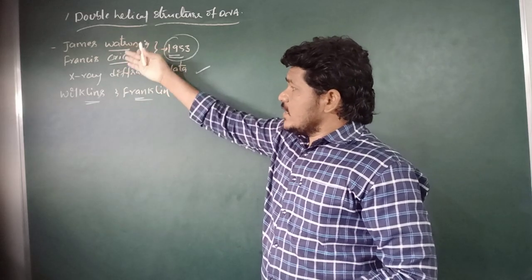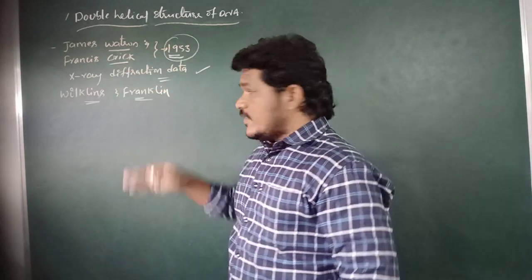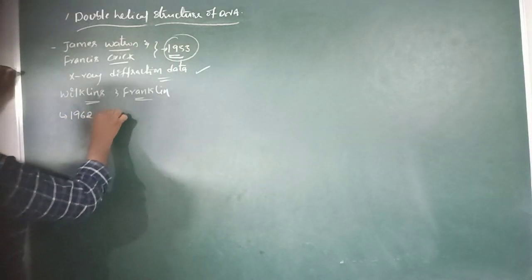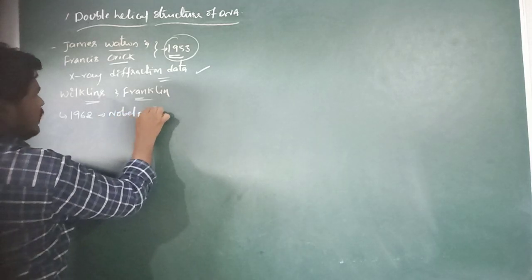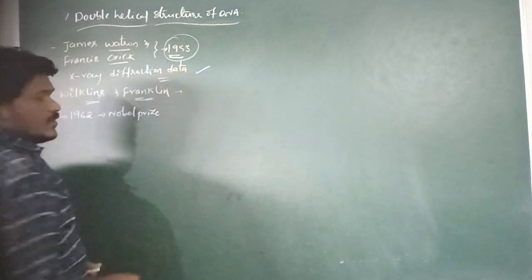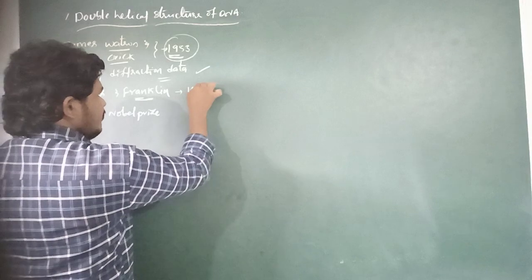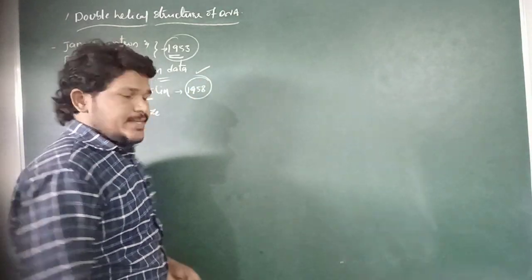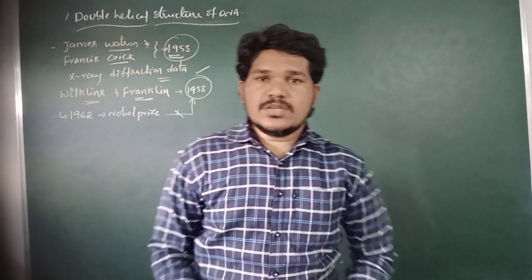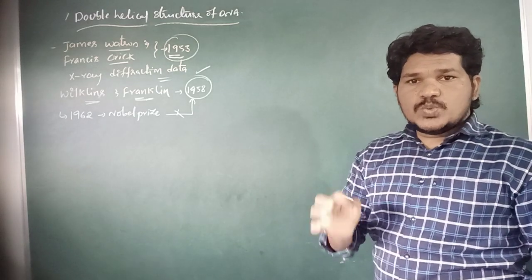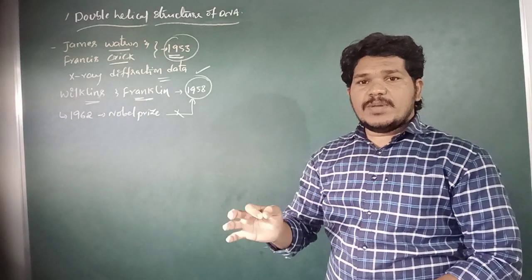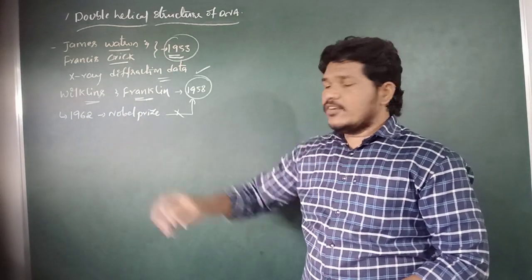Watson, Crick and Wilkins got the Nobel Prize for the discovery of the double helical structure of DNA in the year 1962, except Franklin. The scientist Franklin died in the year 1958, and the Nobel Prize is not given posthumously. So the Nobel Prize was awarded only to Watson, Crick and Wilkins for the discovery of the double helical structure of DNA in 1962.